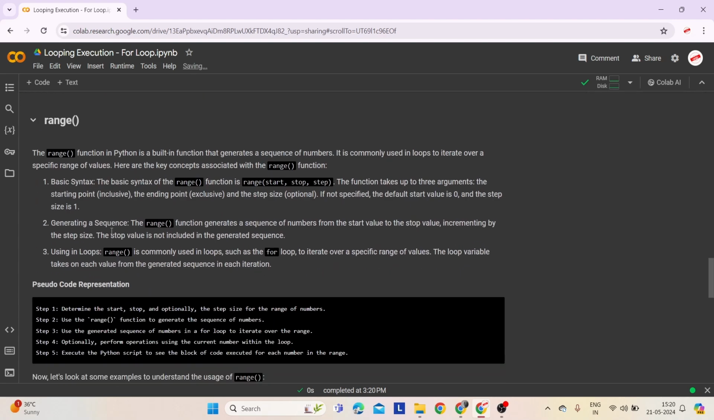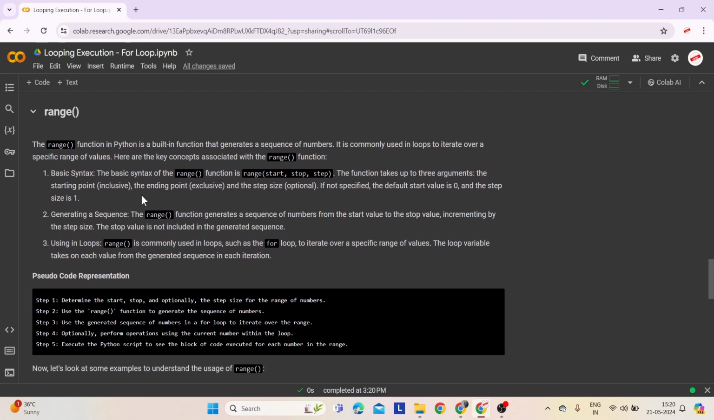Now, let's move on to the next topic, that is the range function. The range function in Python is a built-in function that generates a sequence of numbers. It is commonly used in loops to iterate over a specific range of values. Here are the key concepts associated with the range function.